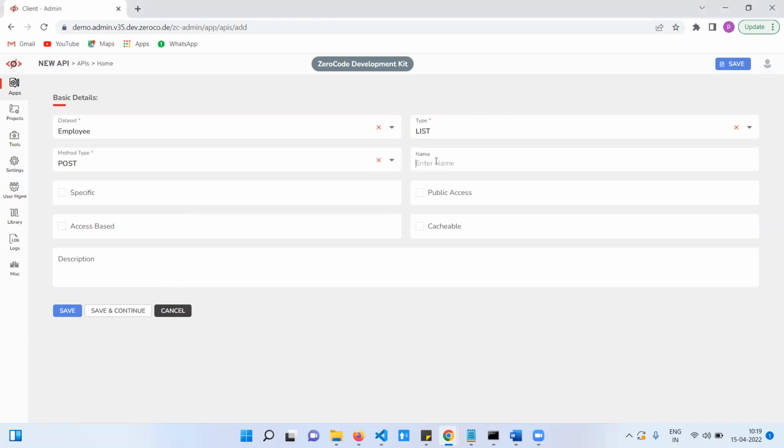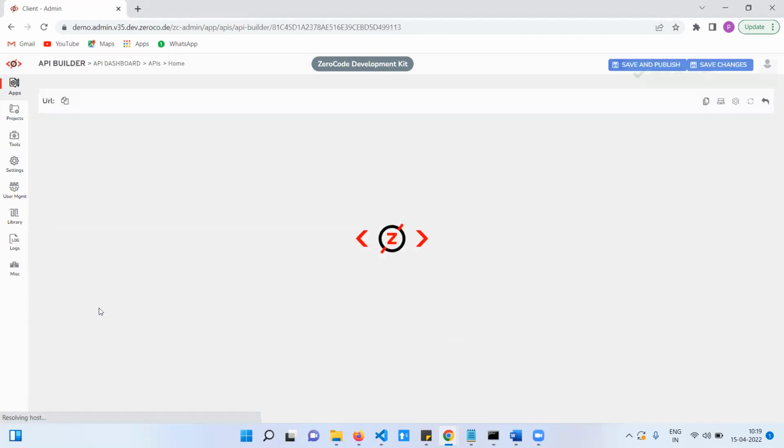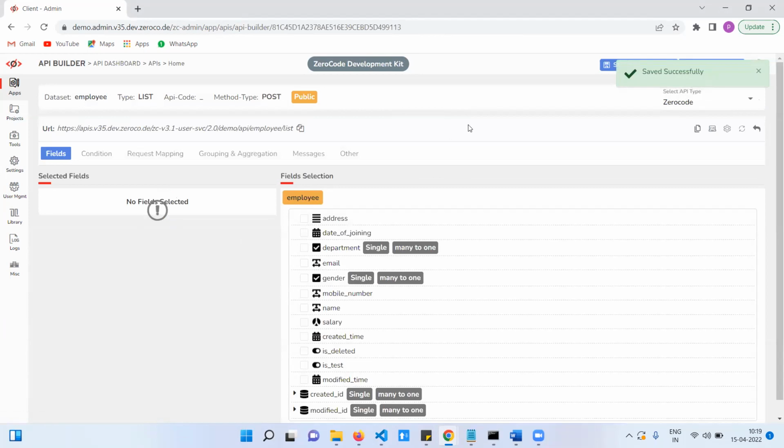Now I am going to give employee list. Now it is a public access. Save and continue. That means here in the grid, what do you need?